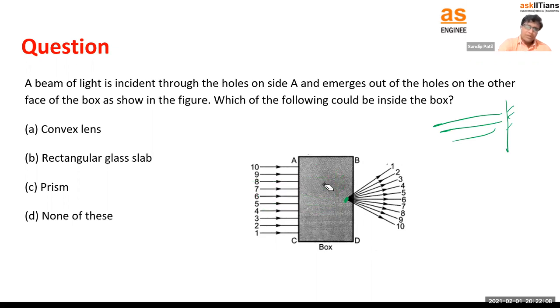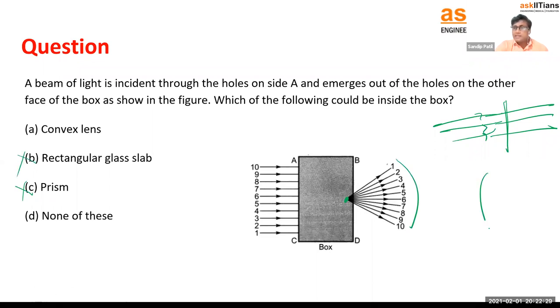So mirror is not there. Prism, we don't know about the prism, so don't worry about that. If you keep the glass as it is, we have studied about the window, right? If this is the glass, light rays would have gone straight, but they are not going straight, right? So glass is also not the option. Lens, yes, lens is there. We haven't studied the lens. We will study it in the next session.